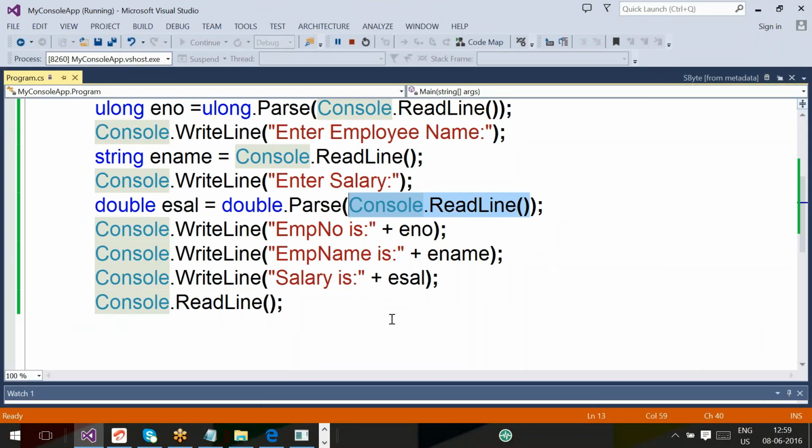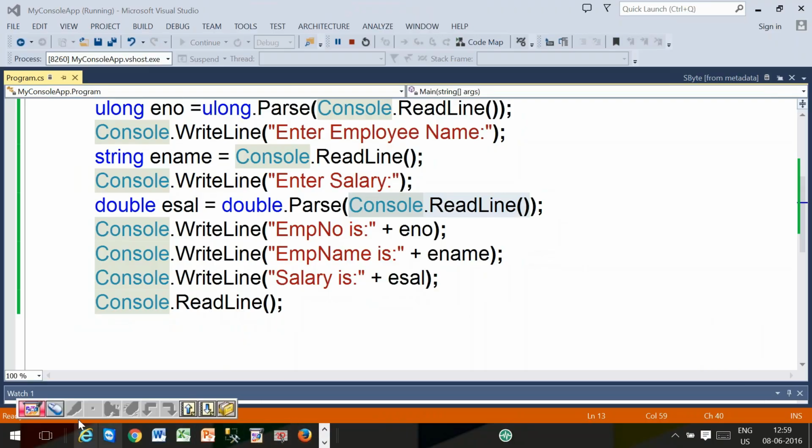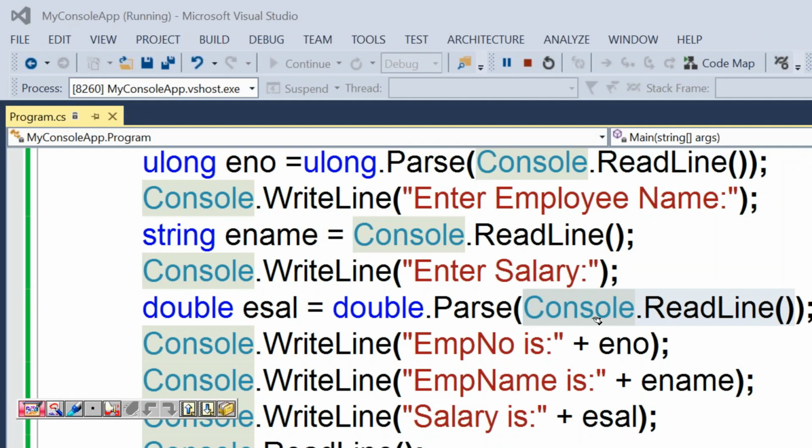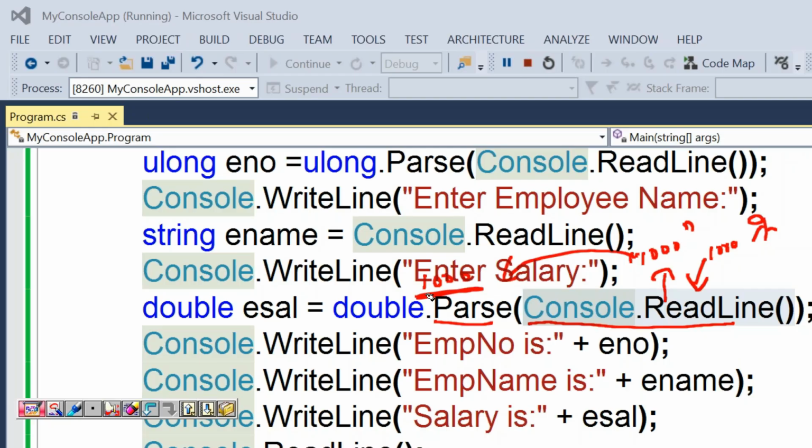Again I am explaining with my pen board. Try to understand. If you didn't understand last time, at least you can understand now. You can observe, guys. If you understand this program, I'm sure you can understand anything. Here the user entered 1000 only. But readline accepted 1000 and returned it as a double quotes 1000, which is nothing but string data. So the parse method will convert this 1000 string data into double. Right now 1000 is a double type.